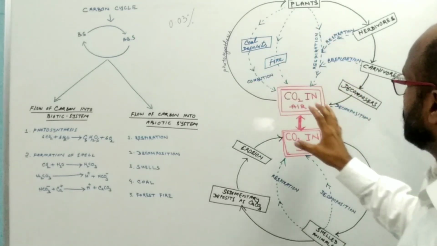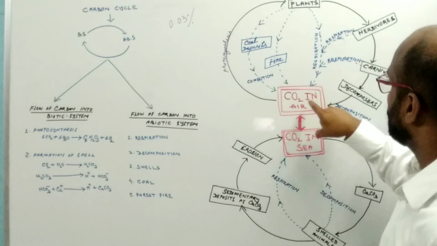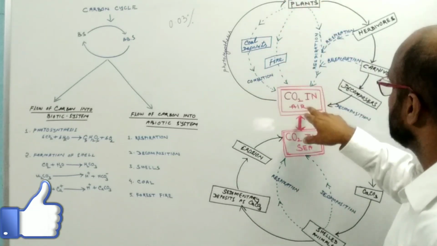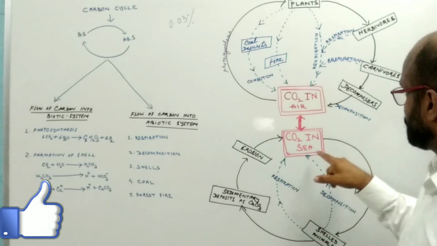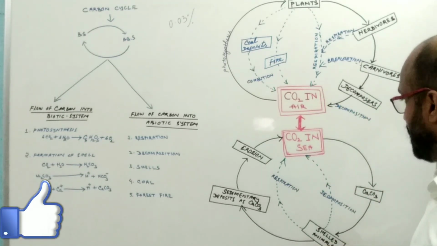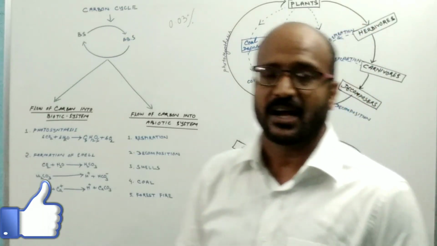So this is the flow of carbon from the abiotic system to the biotic system, and from the biotic system to the abiotic system. So this is the flow of carbon from the abiotic system to the biotic system, and from the biotic system to the abiotic system, which is known as the carbon cycle.